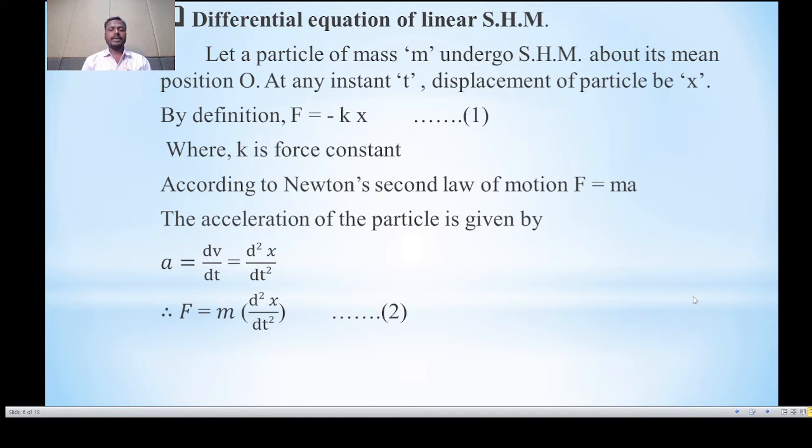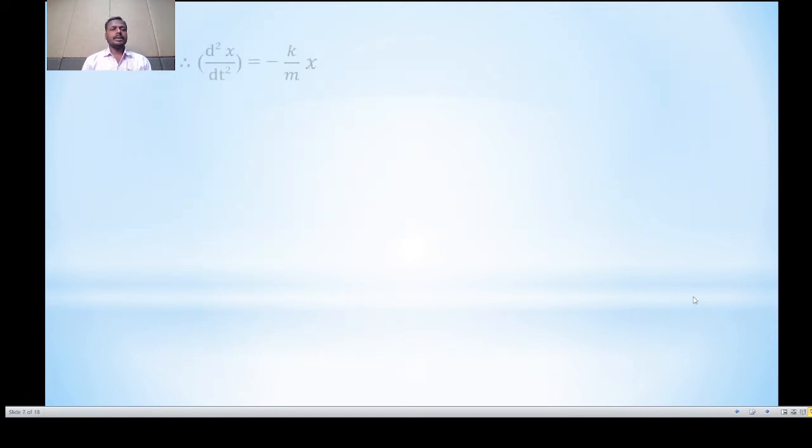From equation number 1 and equation number 2, we can write m into d2x divided by dt square is equal to minus k into x. Shifting m toward the right hand side, d2x divided by dt square is equal to minus k divided by m into x. Shifting the term on the right hand side toward the left hand side, d2x divided by dt square plus k divided by m into x is equal to 0. Consider this as equation number 3.